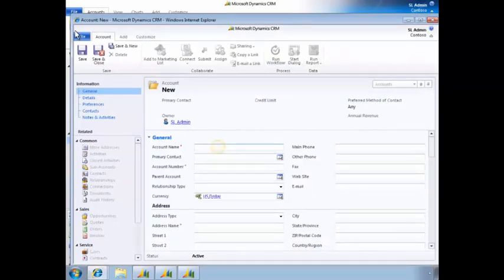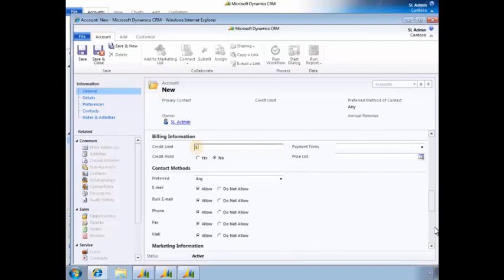Nancy uses Microsoft Dynamics CRM to create a new account. She enters account details such as addresses and phone numbers. She also enters a credit limit and billing terms, and then saves the new account.